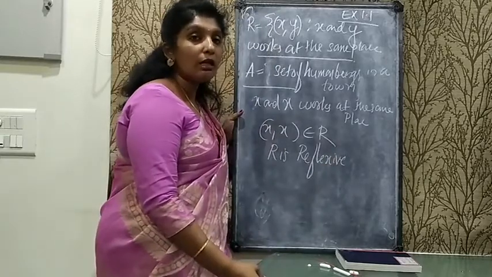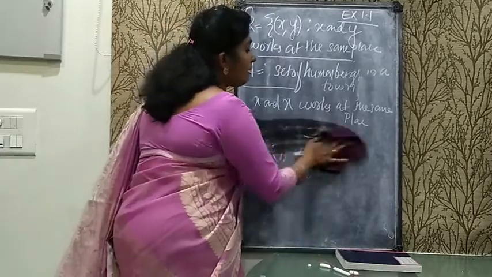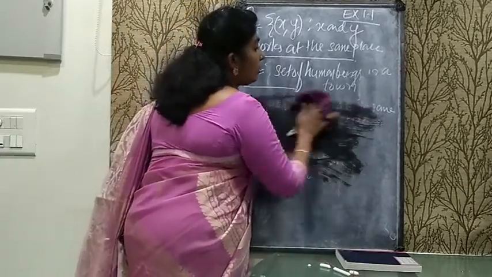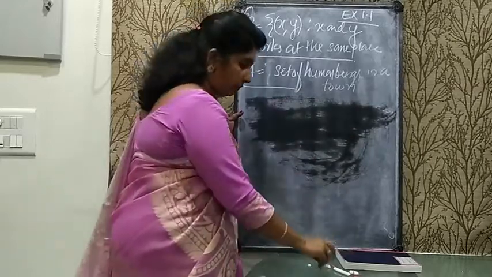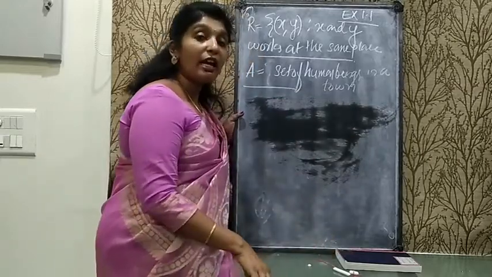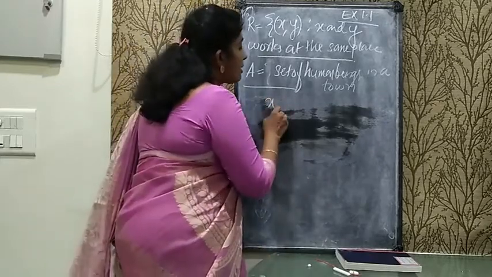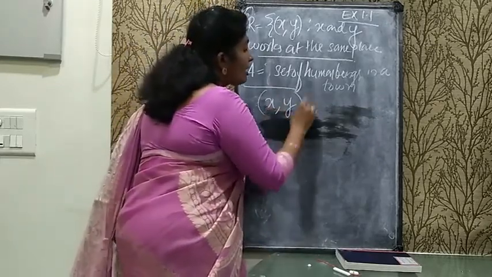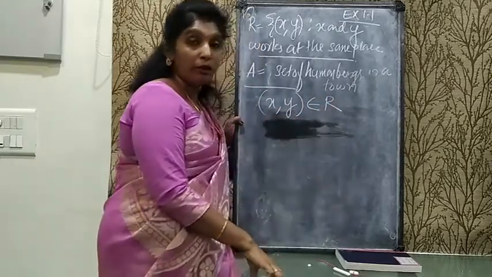Second, you need to check the symmetric relation. For the symmetric relation, we will be taking two people here, x and y. If x and y work at the same place, it means (x, y) belongs to the relation.